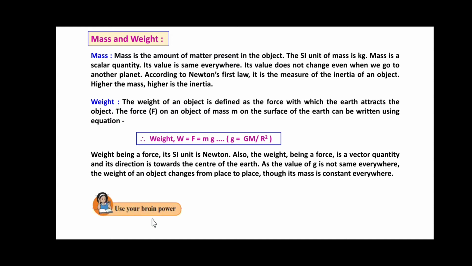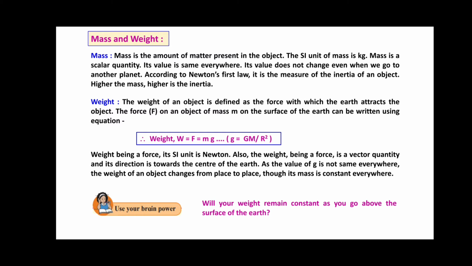Use your brain power. The question is: will your weight remain constant as you go above the surface of the earth? Certainly not, our weight will not remain constant if we move away from the surface of the earth.